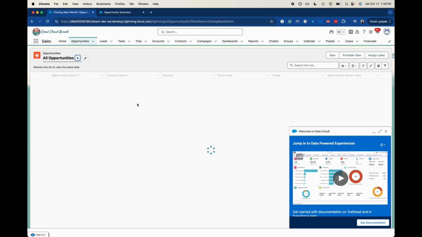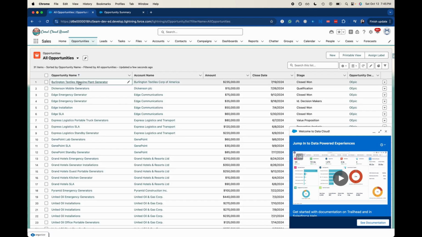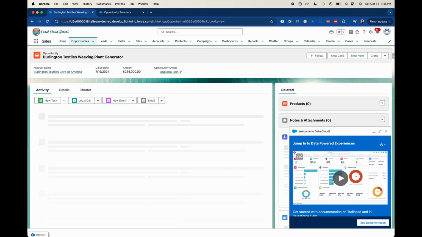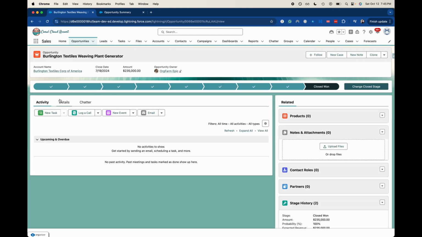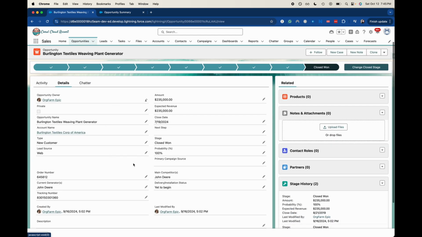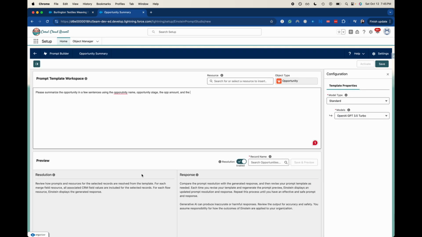All opportunities. That should give me some. Okay, almost there. And let's use the lead source. All right, so now that we have our basic prompt that we're going to use, we've got four different merge fields.